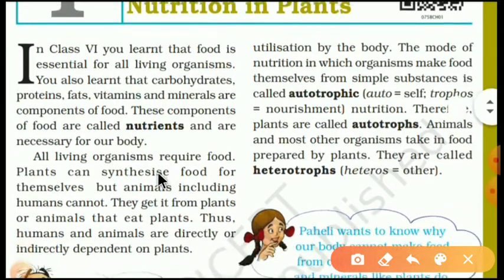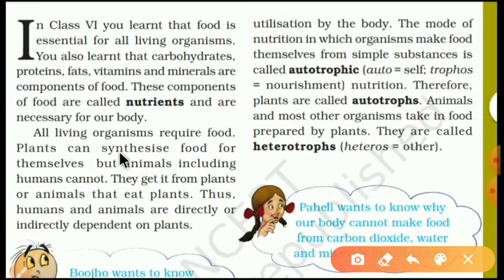Okay, let's go further. All living organisms require food. Plants can synthesize food for themselves, but animals, including humans, cannot. They get it from plants or animals that eat plants. Thus, humans or animals are directly or indirectly dependent on plants.